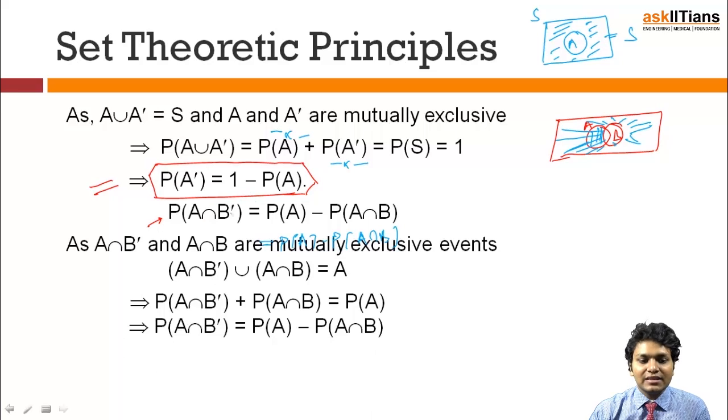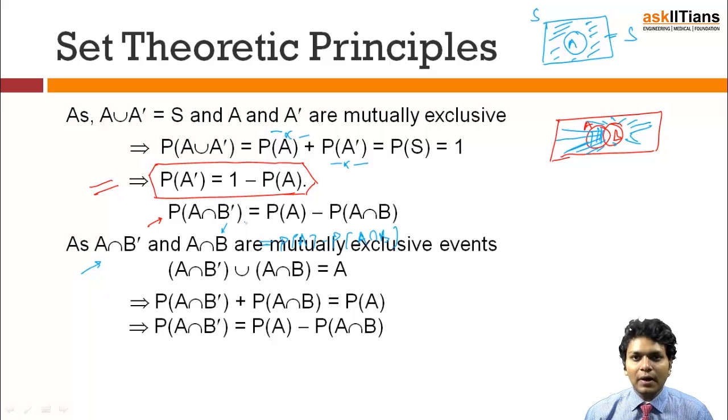Next, A intersection B dash and A intersection B are mutually exclusive events. Why? Because in case number 1, I need an event which exists in A but not in B, and in the second case I need an event which exists in A as well as in B. So I am taking two separate parts.